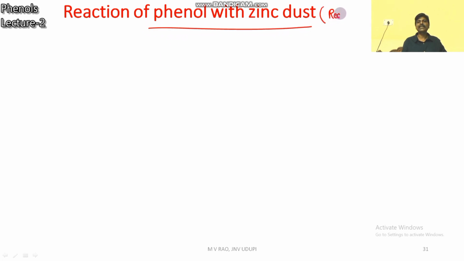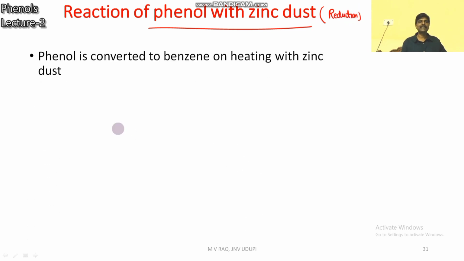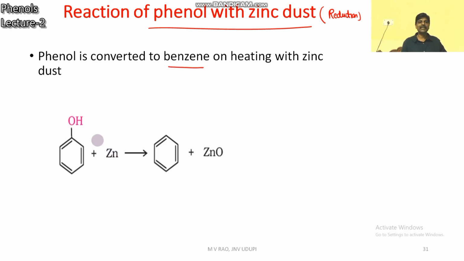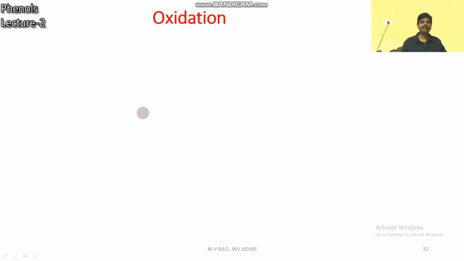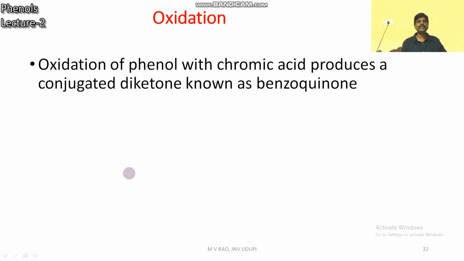Next is the reaction of phenol with zinc dust. That means it is reduction. Phenol is converted into benzene with zinc dust. Zinc dust removes the OH, and you get benzene plus ZnO. So this is reduction.